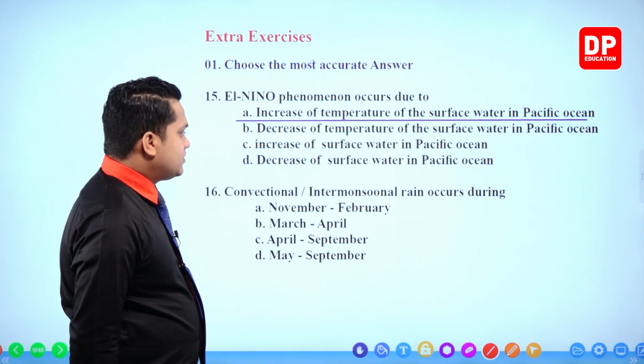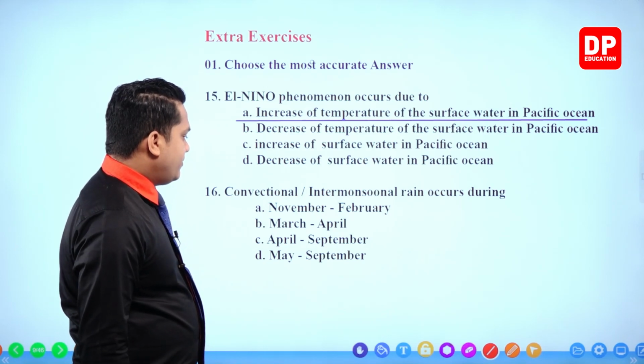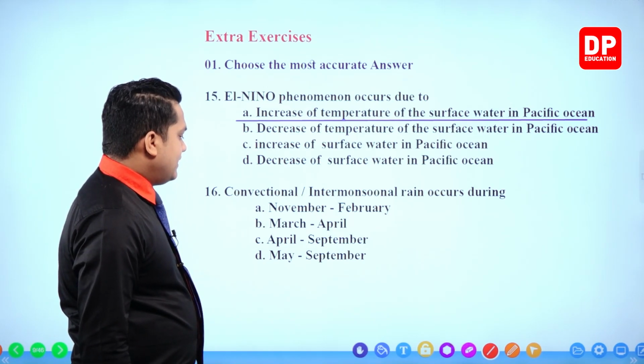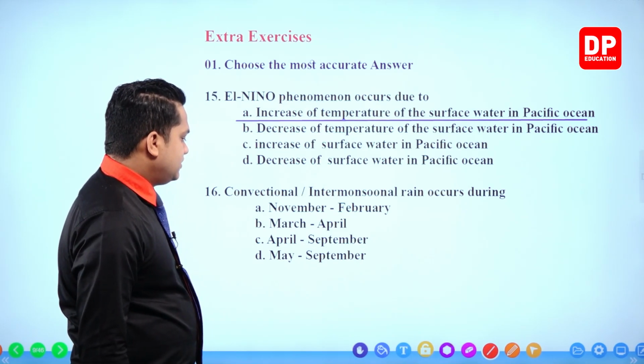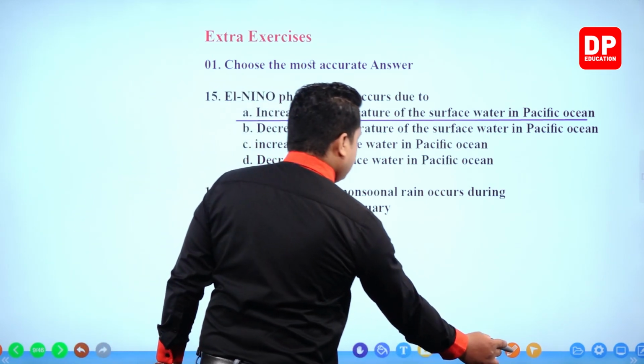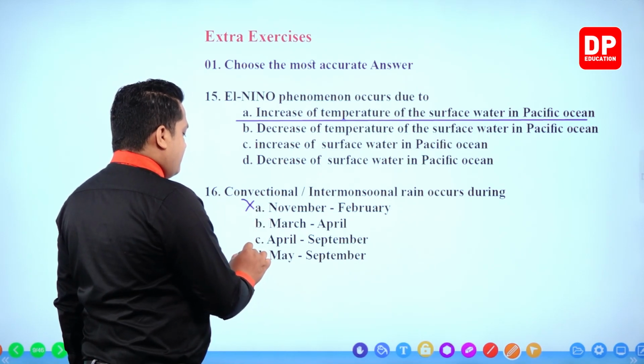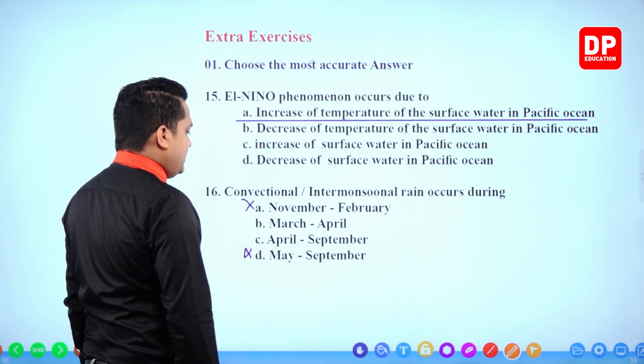Convectional or intermonsoonal rain occurs during November to February, March, April, April to September, May to September. So, we know that these answers are incorrect. November to February is incorrect. May to September is once again incorrect.